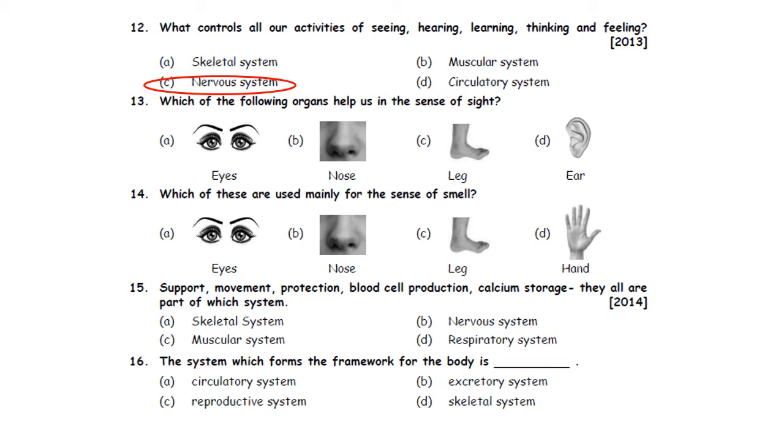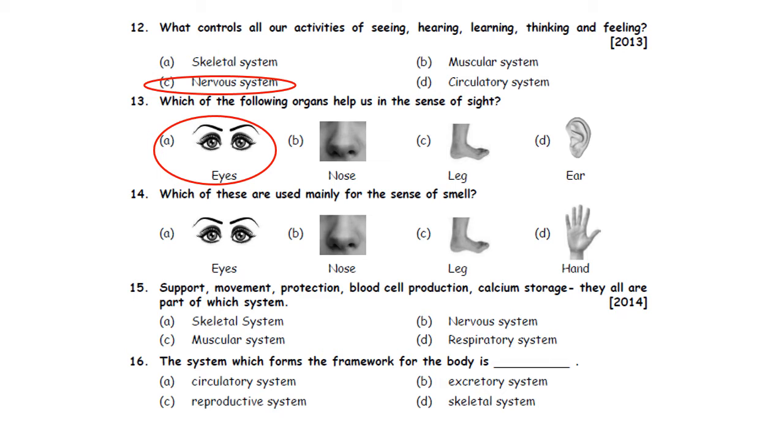13th. Which of the following organs help us in the sense of sight? A. Eyes. B. Nose. C. Leg. D. Ear. So we all know eyes help us in the sense of sight. Nose helps us in the sense of smell. Leg helps us in the sense of feel, walking. Ear helps us in the sense of hearing. So, the correct answer is option A, eyes.